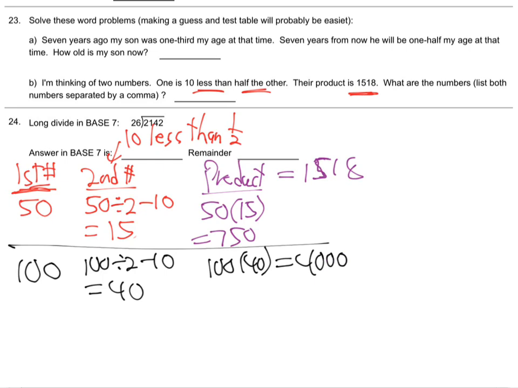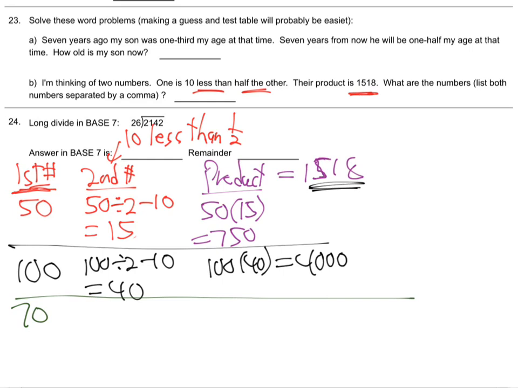Are you tracking with me? Is this making sense? I started with 50, did the whole thing, got 750, which is too low, but then 100 is way too big, 4,000. I'm supposed to hit 1518, right? So clearly I need to go lower. So it's somewhere between 50 and 100, isn't it? So I'm narrowing it down, and it's probably closer to 50 than 100, because 100 was way off, right? So I don't know, like 70, a little bit closer to 50 than 100.